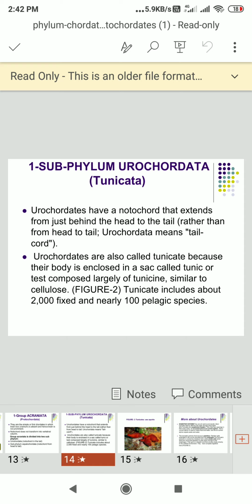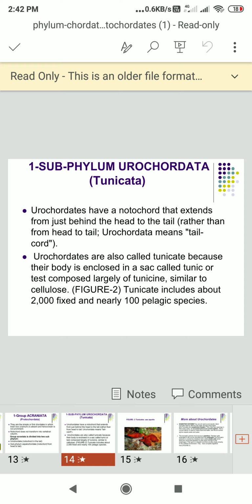So the phylum Urochordata, the example is the tunicate. Urochordata have a notochord that extends from just behind the head to the tail rather than from head to tail. Urochordata means tail cord.